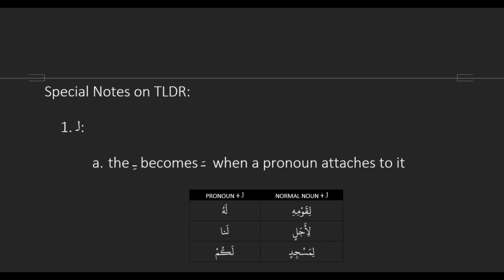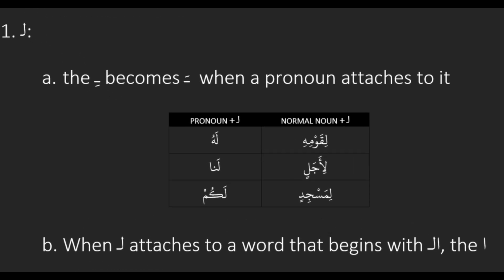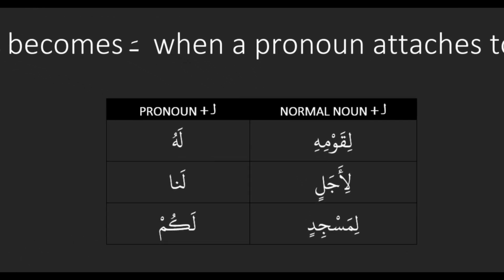Right, so let's look at some normal examples. We see li qawmihi, li ajalin, li masjidin. So when li is connected to a normal noun, it stays li. But if you look at the second column, we have lahu, lana, lakum. The TLDR is attaching to a pronoun. And what do you notice about the harakat here? It's a fatha instead of a kasra, so it's lahu, lana, lakum.